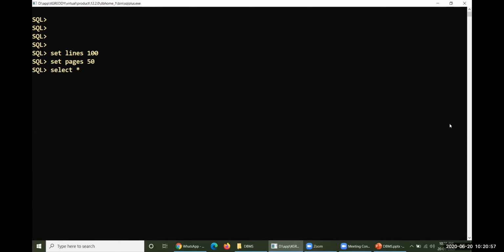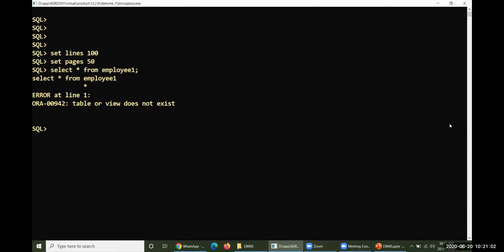Select everything from admission one. Yes, no rows are selected. Data has not been introduced here because we haven't operated commit yesterday. So that is the problem. We did not have any data at this moment.